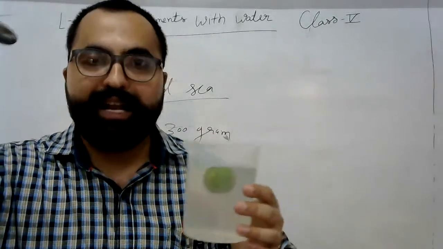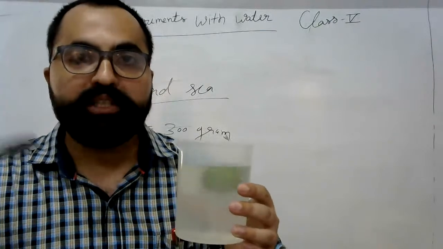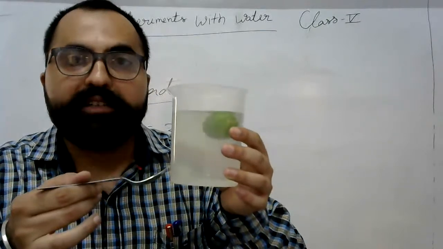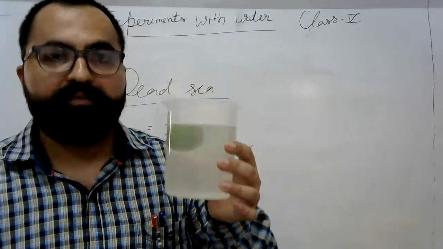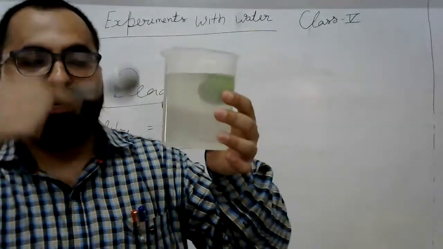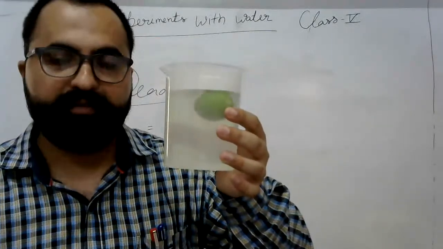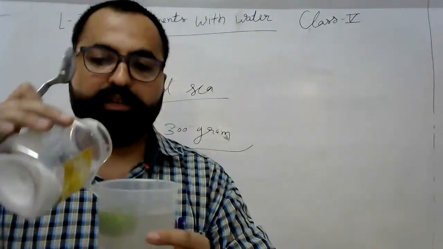Start putting less salt, and you can see after putting every spoon, it starts floating up from the bottom, and it will come like this. I mixed a lot of salt, so it started floating. Now you can see, so that is the Dead Sea. So let me mix a lot of salt.